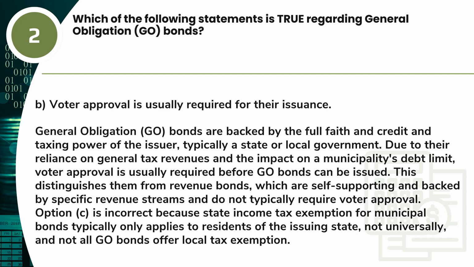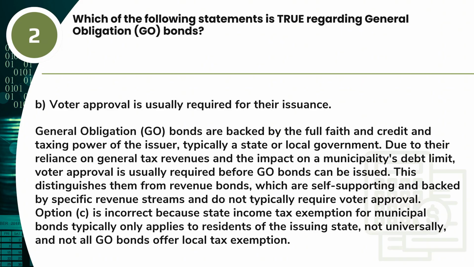Answer. B. Voter approval is usually required for their issuance. General obligation, GO, bonds are backed by the full faith and credit and taxing power of the issuer, typically a state or local government. Due to their reliance on general tax revenues and the impact on a municipality's debt limit, voter approval is usually required before GO bonds can be issued.